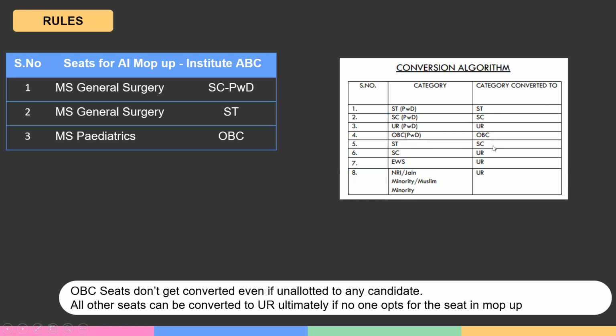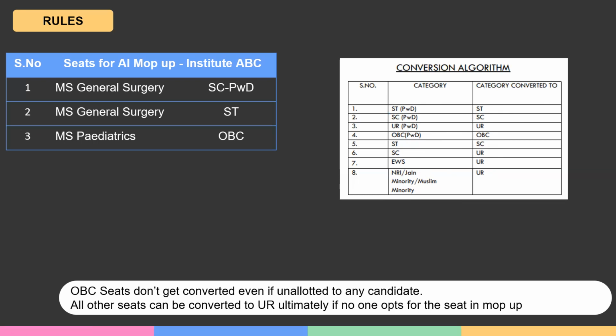This is for AAQ seats, you can consider these for AAQ seats. And for deemed seats, NRI or Jain minority or Muslim minority seats get converted to UR. UR is the management quota, so they will get converted to UR. Now, this you need to keep in mind.